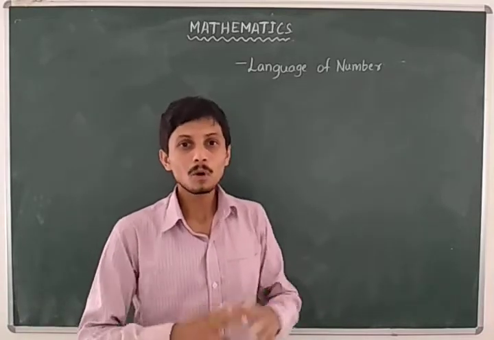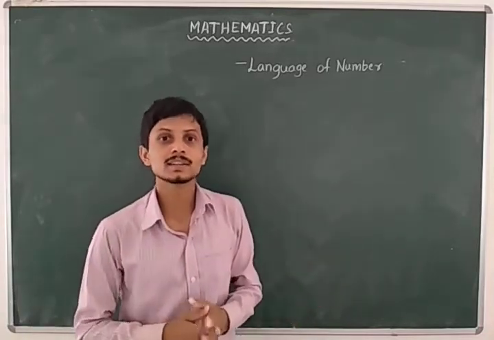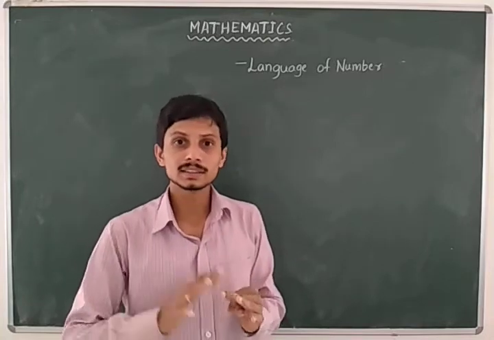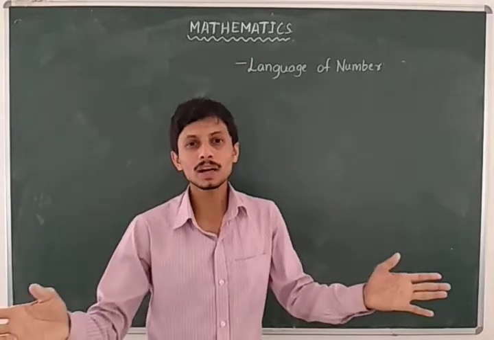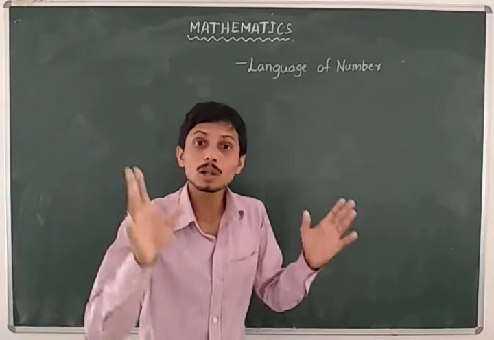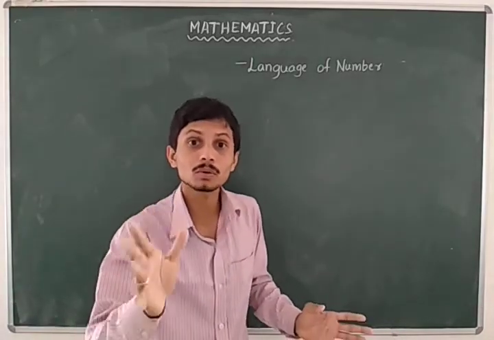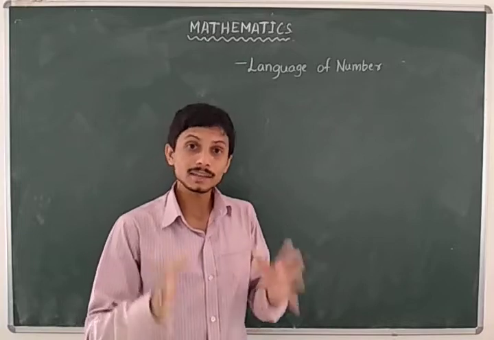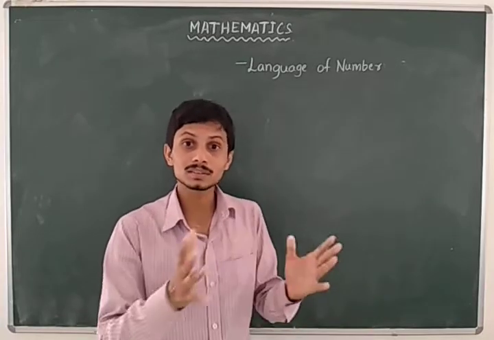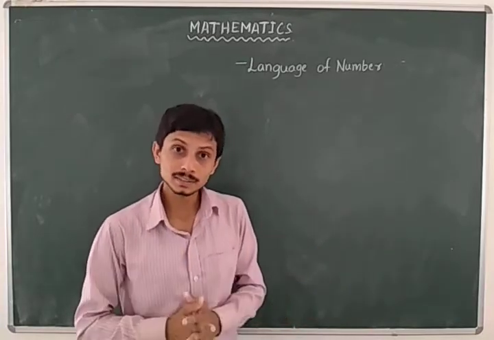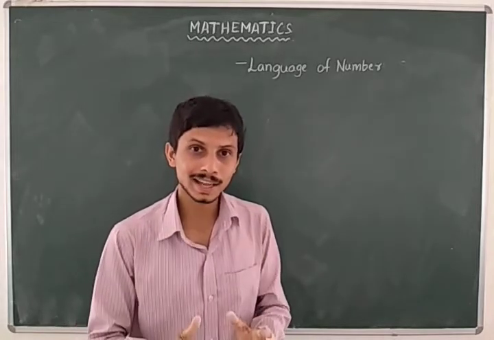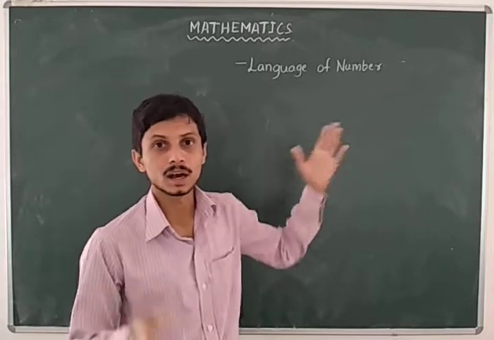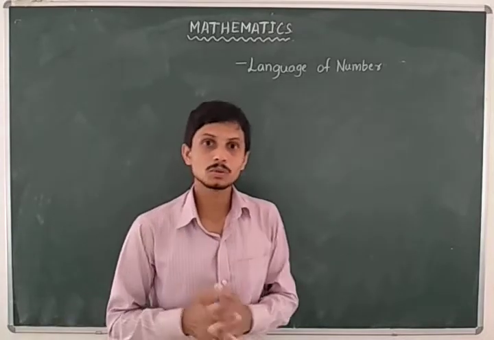I hope you all know many languages like Kannada, English, Hindi, Sanskrit, Telugu, Malayalam, Urdu, and whatever they may be. All those languages have their own literature. Likewise, mathematics is also a language, and the literature of the mathematics language is numbers.